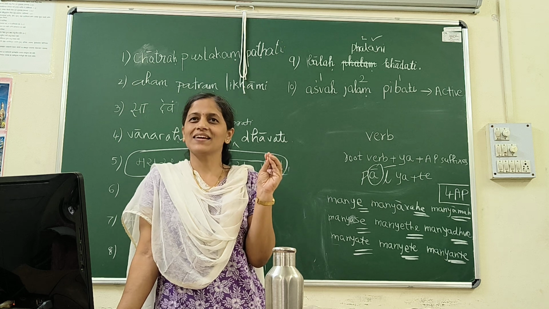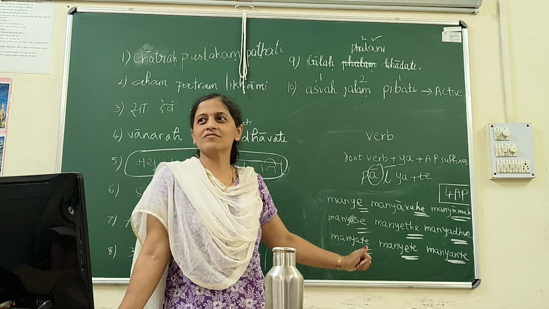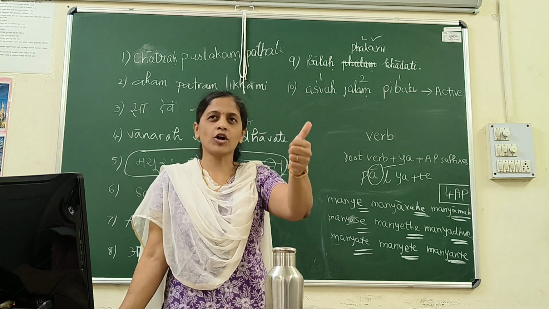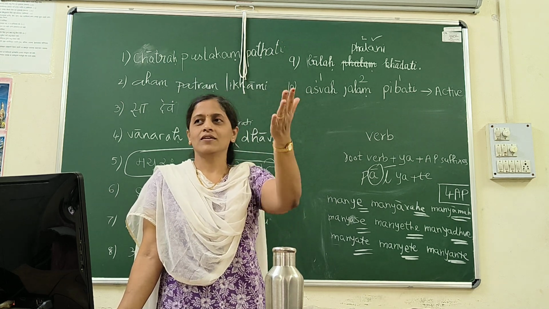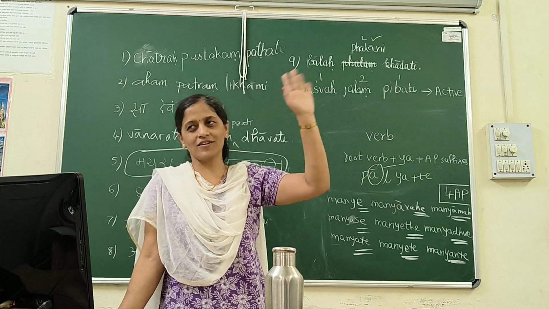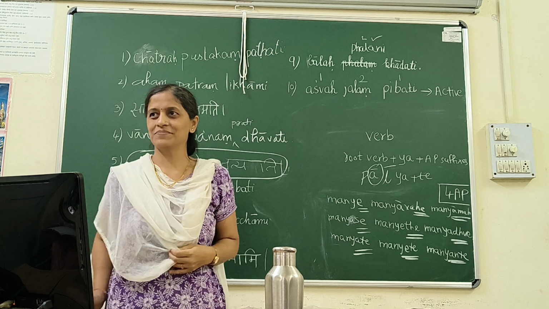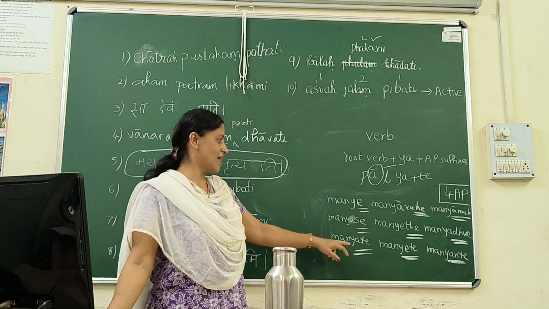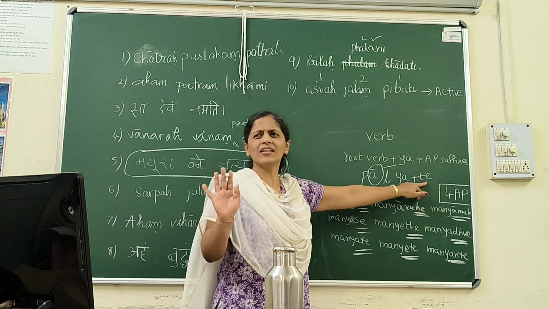So mostly what we require is third person. Because it will always be fruit, water, fruit juice, tea, coffee. Whatever you drink is always third person and mostly singular. We don't drink too many things at the same time. So mostly we require this te. So I wrote te here, which is commonly used.